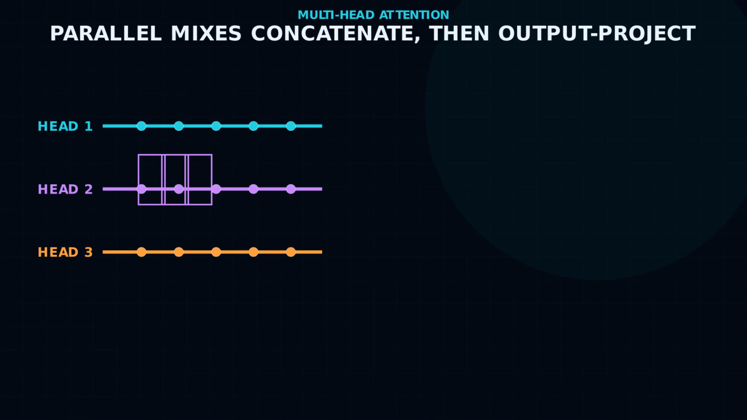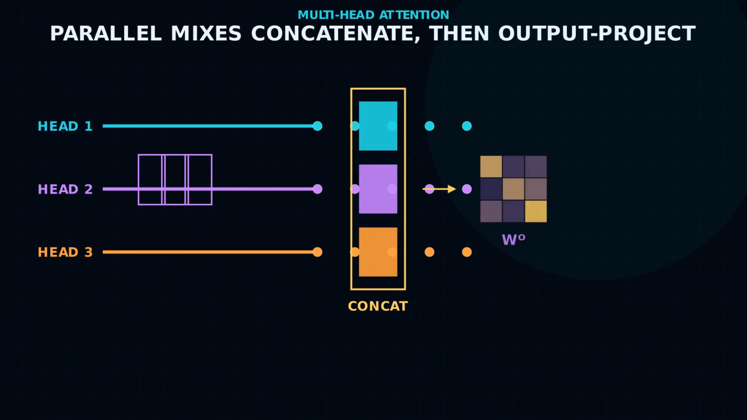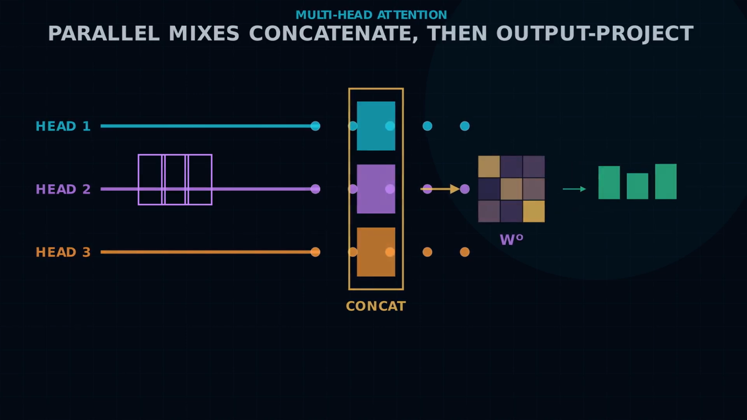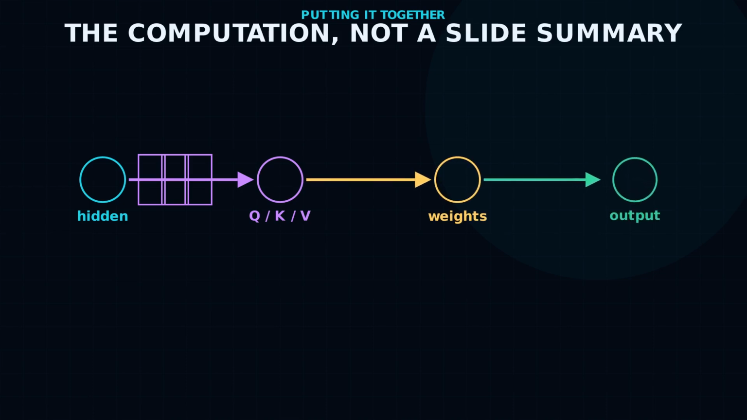In a multi-head layer, different heads can make different query key comparisons and different value mixtures. Their outputs are concatenated, then an output projection combines those head channels. That is useful context, but the core routing versus payload split stays the same. Here is the complete path. Hidden states produce queries, keys, and values. Query key scores become normalized attention weights. Those weights multiply the value vectors and add them into each output position.